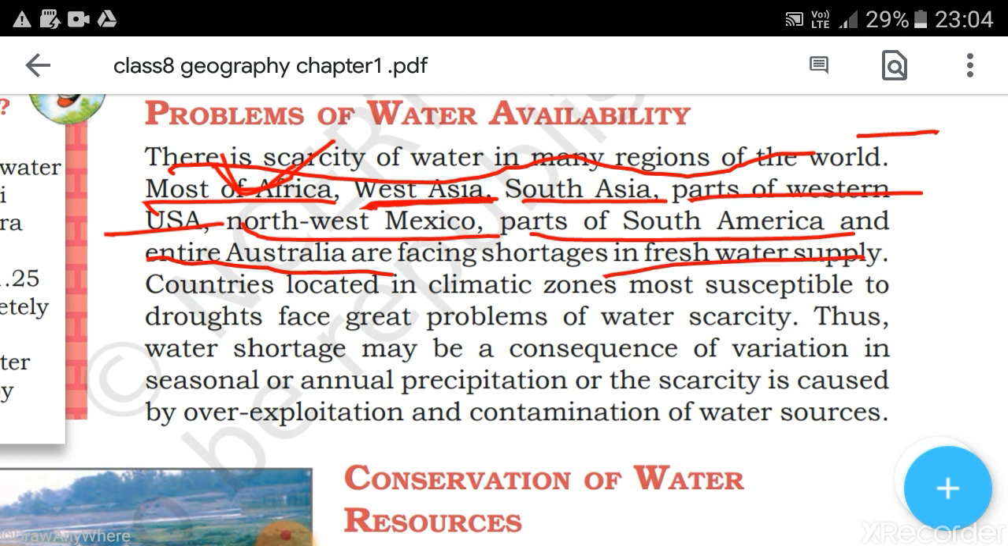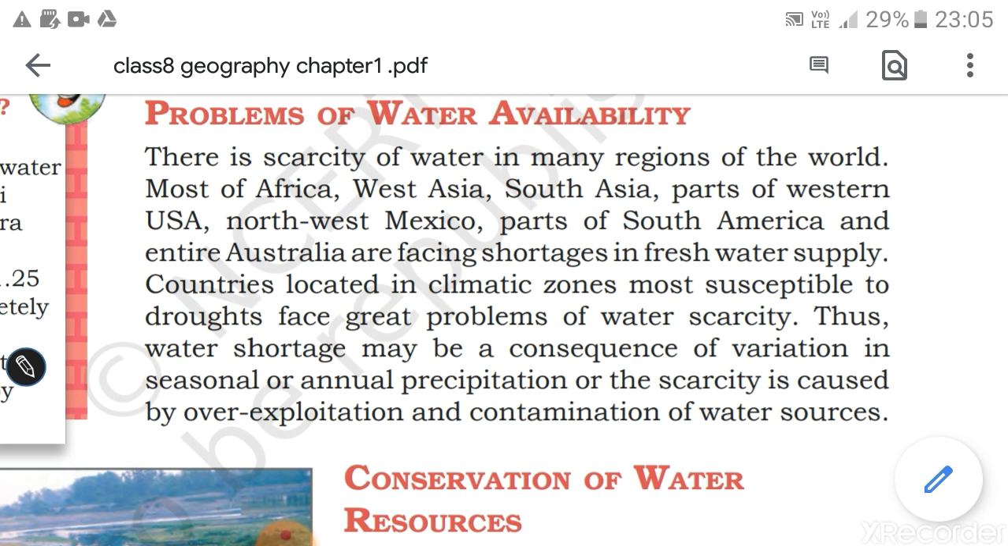Look, whatever countries are given here, they may be surrounded by water bodies or vast oceans, but that water is of no use to them. And countries located in the climatic zones most susceptible to droughts face a great problem of water scarcity. The countries located in climatic zones most easily affected by this kind of problem.